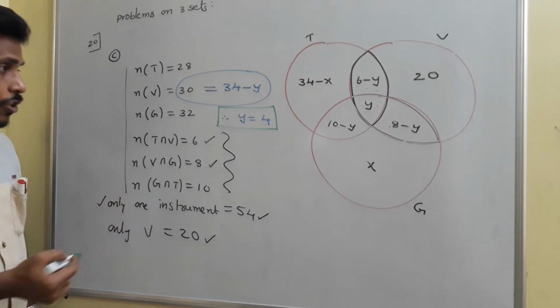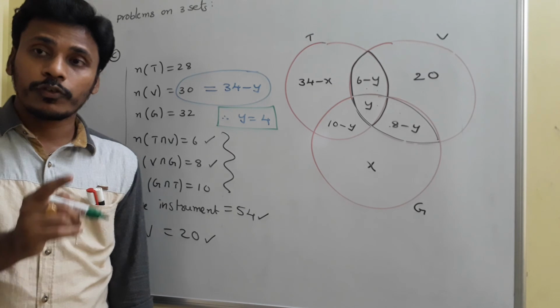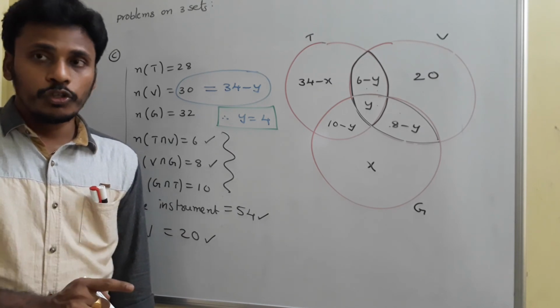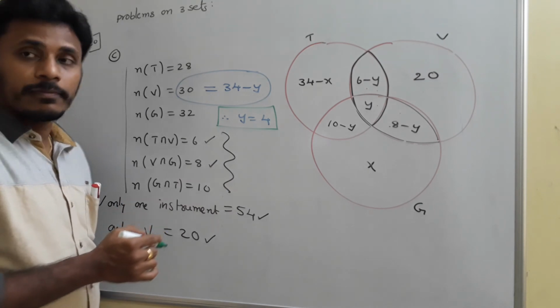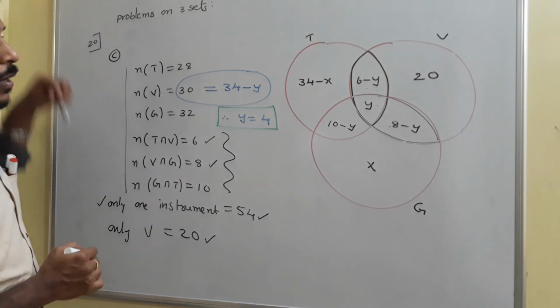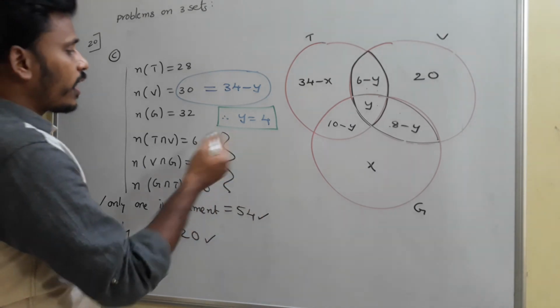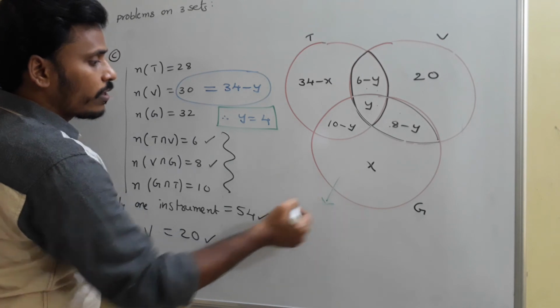So here now you need to replace with Y. Here the question is about finding the number of persons. You need to find the total number of students involved in the music school, right? Y is 4, and the next task we need to find is X. So for that X, what will I do? You just go with any other circle like the guitar circle or the trumpet circle. You just think about the guitar circle.